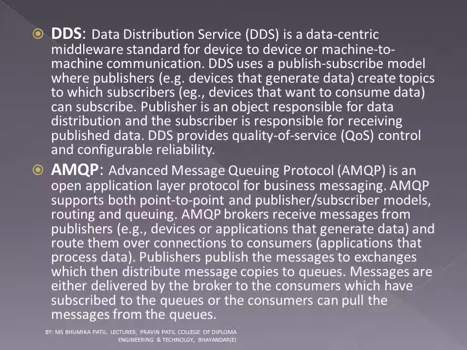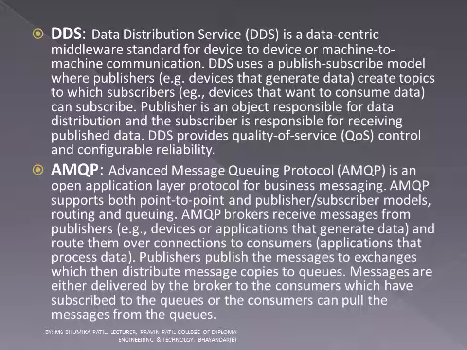Data Distribution Service, DDS, is a data centric middleware standard for device to device or machine to machine communication. DDS uses a publish subscribe model where publishers, for example devices that generate data, create topics to which subscribers, for example devices that want to consume data, can subscribe. Publisher is an object responsible for data distribution and the subscriber is responsible for receiving published data. DDS provides quality of service control and configurable reliability.